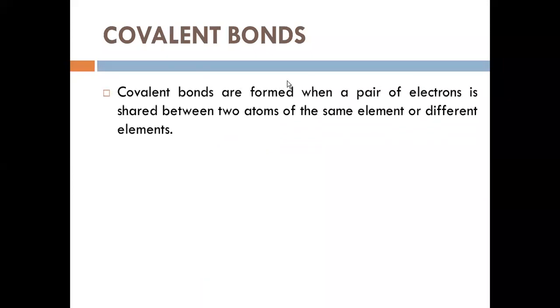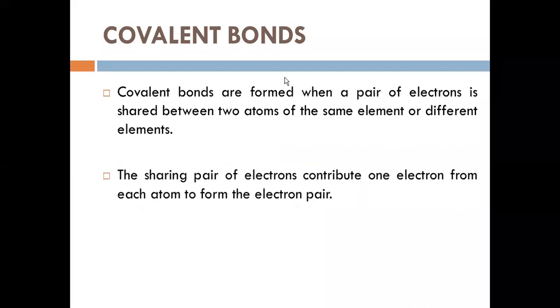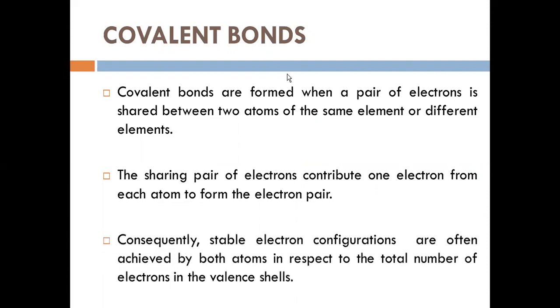So the covalent bonds are formed when a pair of electrons is shared between two atoms of the same element or different elements, right? The sharing of a pair of electrons contributes one electron from each atom to form the electron pair. I said if you want to form the bond, we need two electrons, that means one pair of electrons. Consequently, a stable electron configuration is often achieved by both atoms.